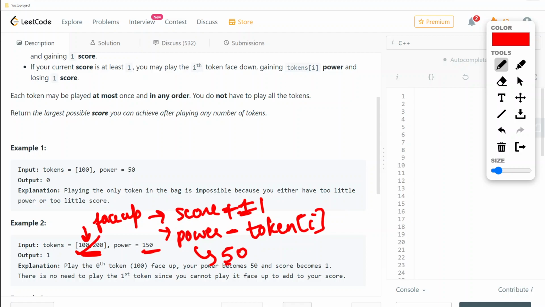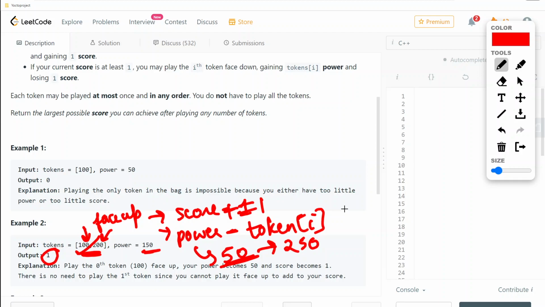With 50 power we can't play this 200 face up. We can only play it face down to gain power from 50 to 250. But there is no other token left, right? So we won't be playing anymore, and we will return this as the maximum score.